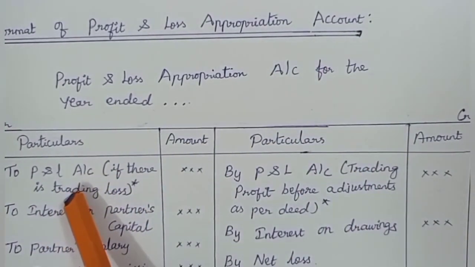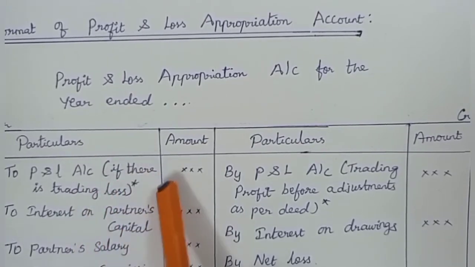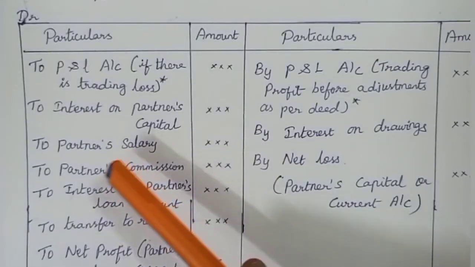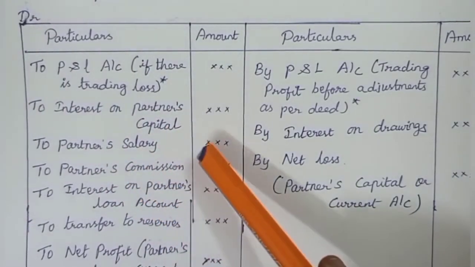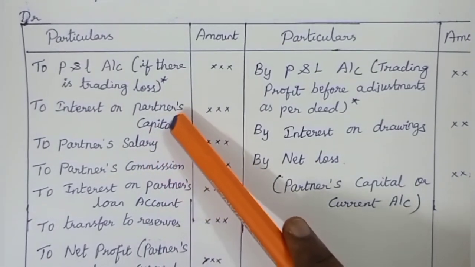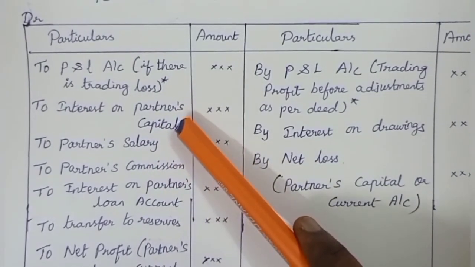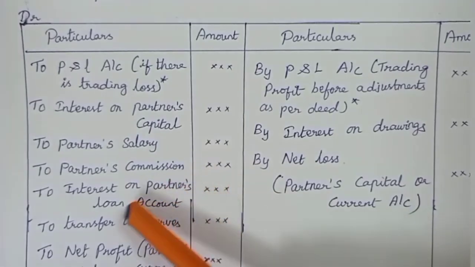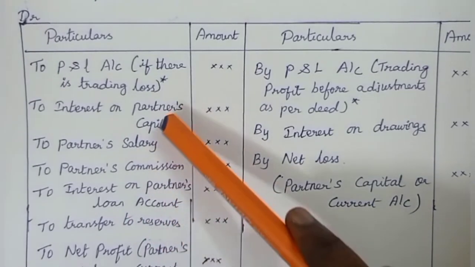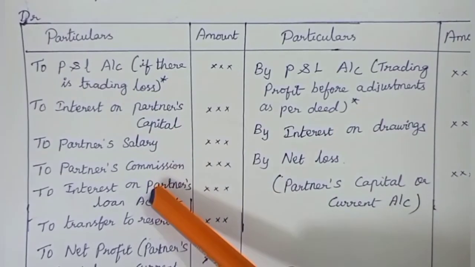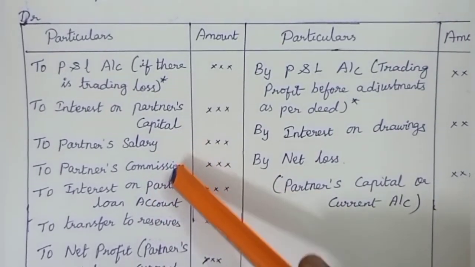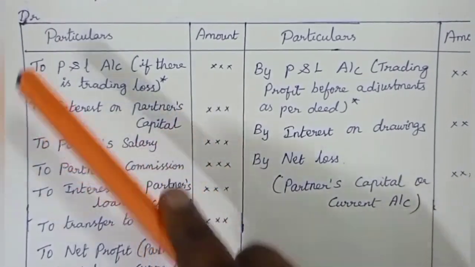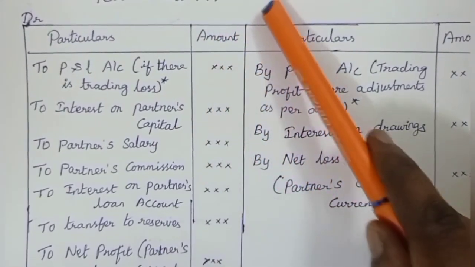If any loss arrived in profit and loss account, that will be shown on the debit side of the P&L appropriation account. Record all the expenses due to the partners. What are the amounts due to the partners? Interest on capital, any salary to the partner or commission to the partners, interest on partners' loan. All these items are expenses and given to partners out of the profits. So, record all these expenses in the debit side of the profit and loss appropriation account.